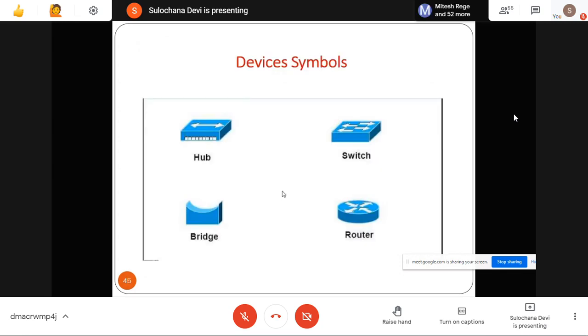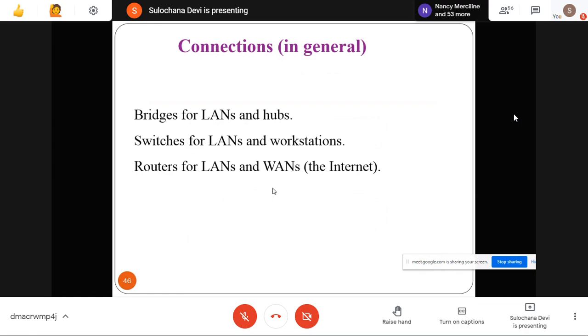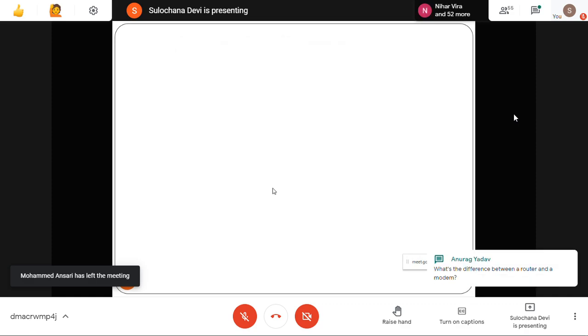These are the different symbols of different devices. This is the symbol of a hub, this is the symbol of a switch, this is a router, and this is the symbol of a bridge. Generally, bridges and hubs are for LANs, switches are for LANs and workstations, and routers are for LANs and WANs. This is the general categorization. Okay.